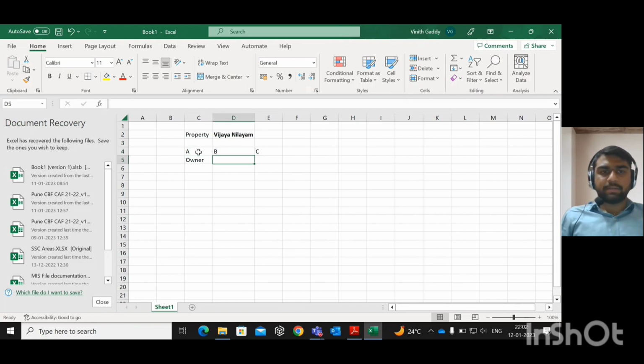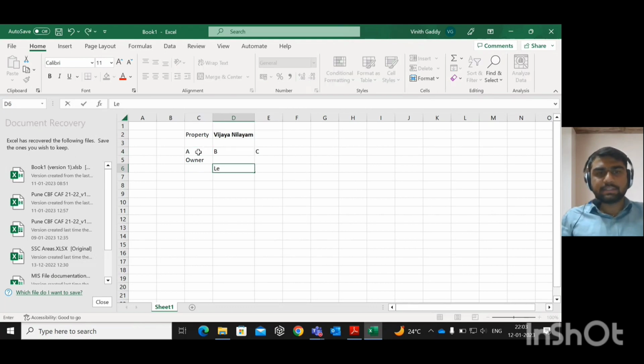Now what happened here means A will be giving the lease of this property. A will give, and B will take the lease of this property. Now what will B pay to A? He will pay the lease rentals.